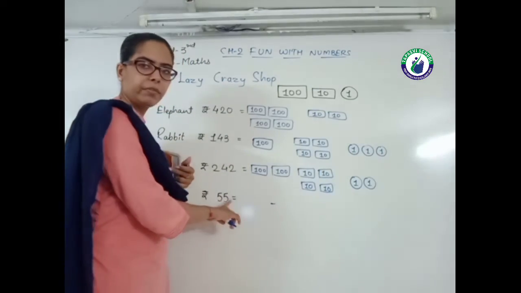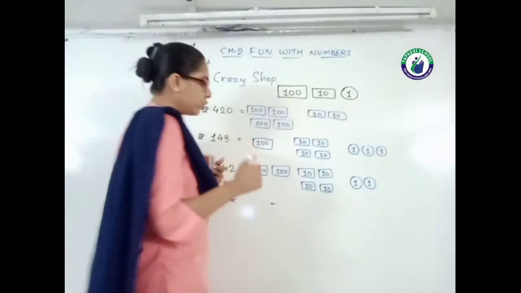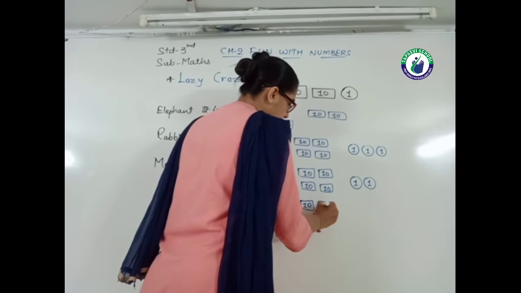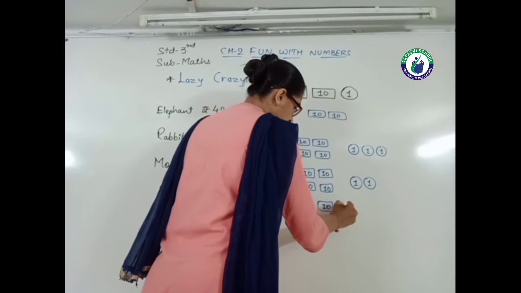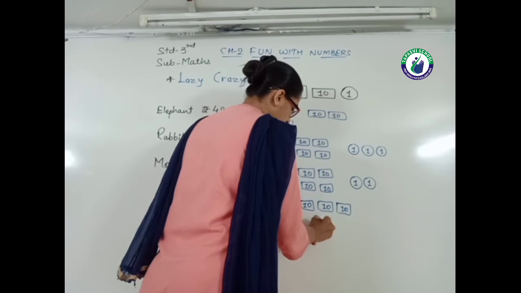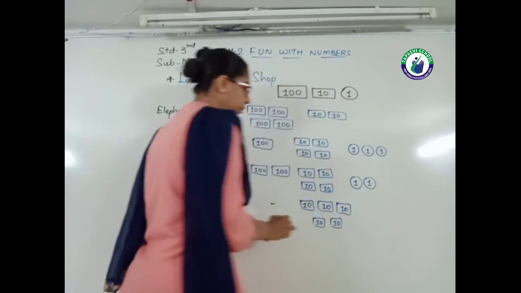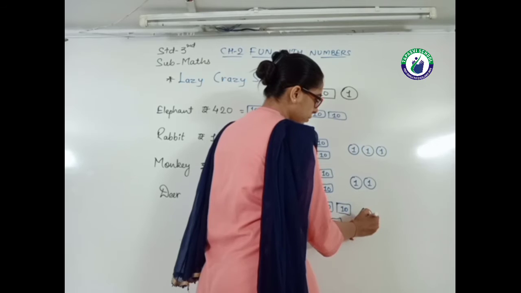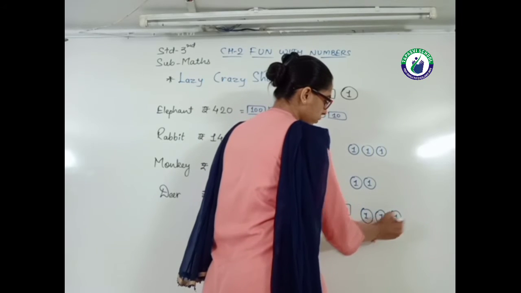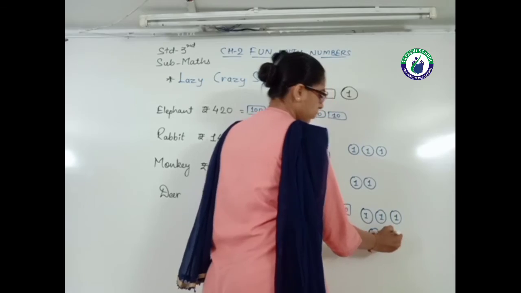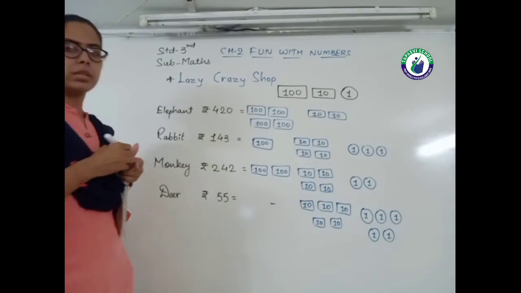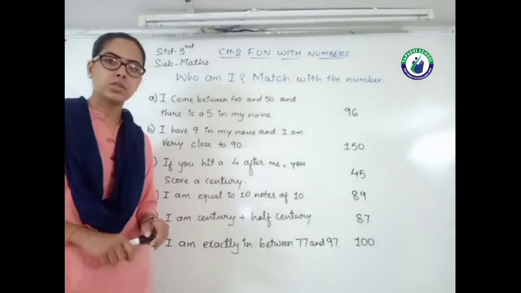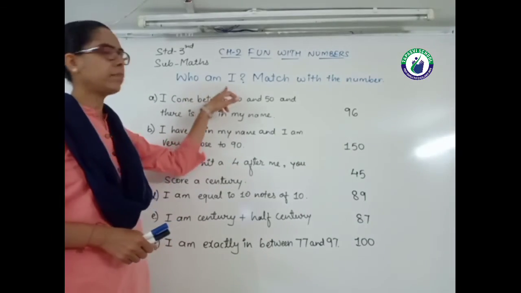This is 55. 50, so I draw 5 notes of 10 rupees, and the ones place 5 means 5 coins. So this is 55.